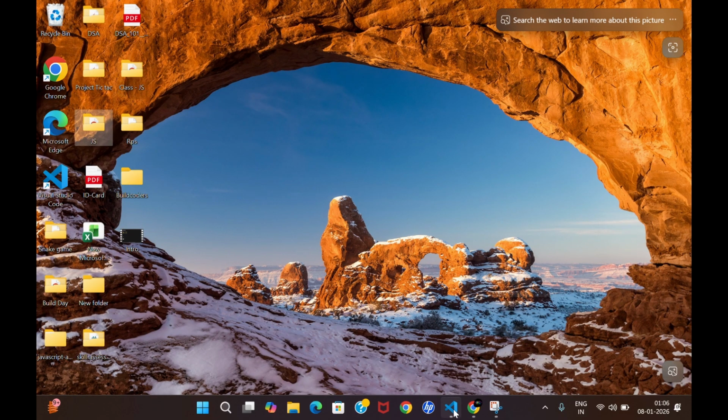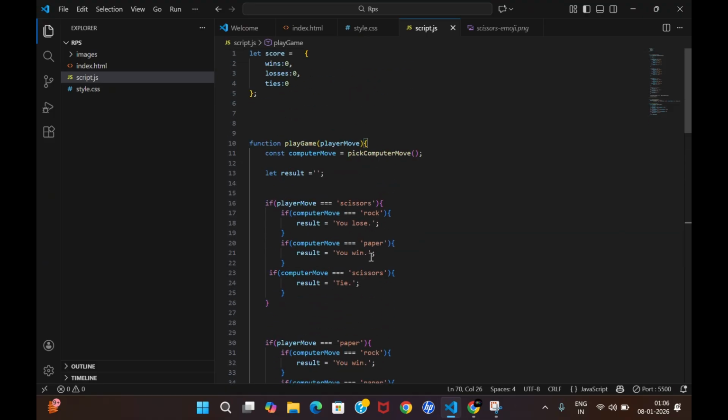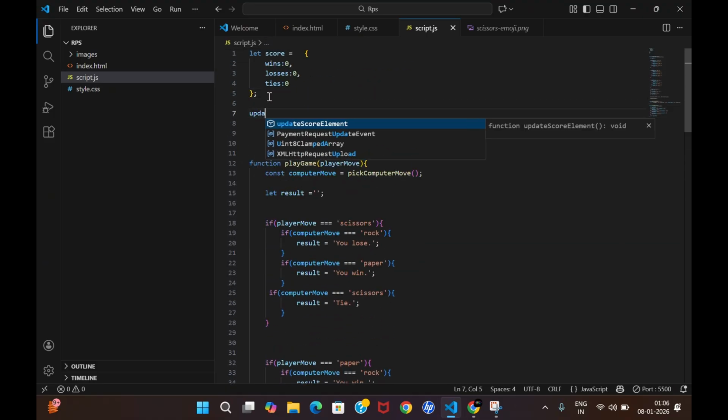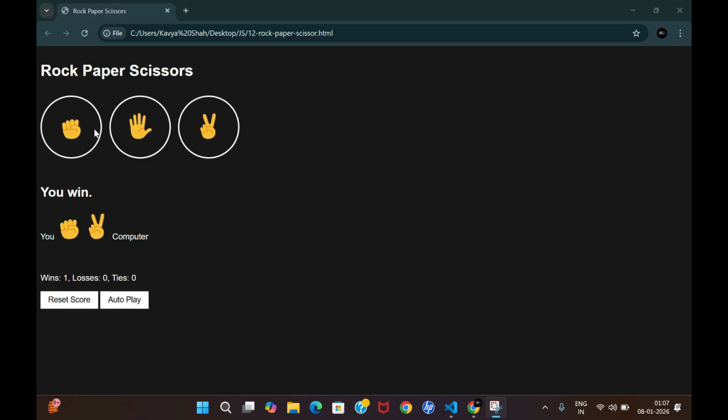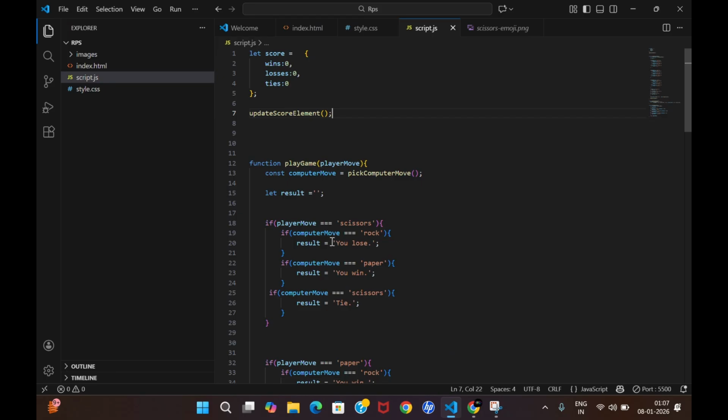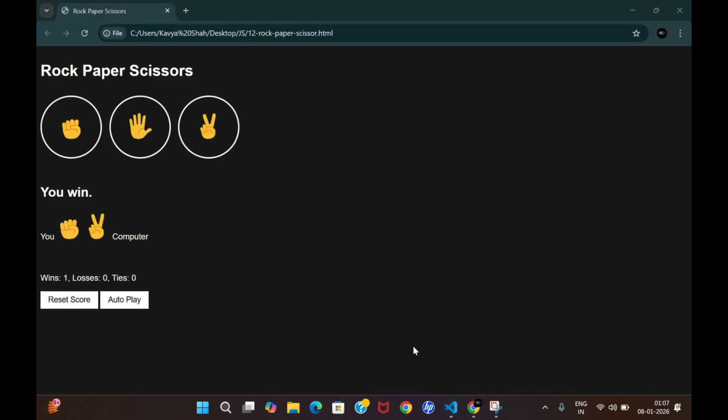So what we will do is simply declare the function call updateScoreElement over here, and that's what we want, it will be 0, 0, 0. And this is the main part of our code. Till now you have managed creating these three things, but we have not managed these two things. So why stop there? Let's move on and create this.